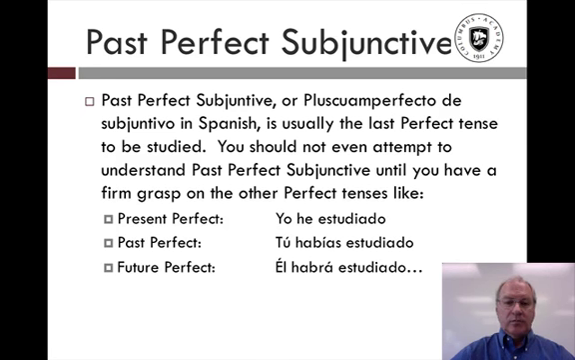Yo he estudiado. Tú has estudiado. Él ha estudiado. Nosotros hemos estudiado. Or the past perfect, like tú habías estudiado. Yo había estudiado. Nosotros habíamos estudiado. We had studied. Or I had studied. Or the future perfect, for example. Él habrá estudiado. He will have studied. This really is necessary. If you don't understand these other perfect tenses, then the past perfect subjunctive is going to be a mystery.